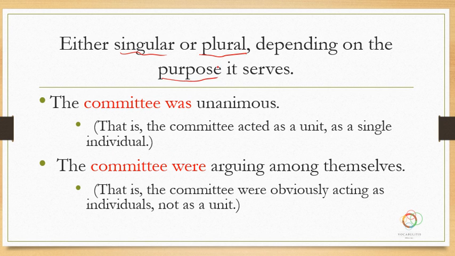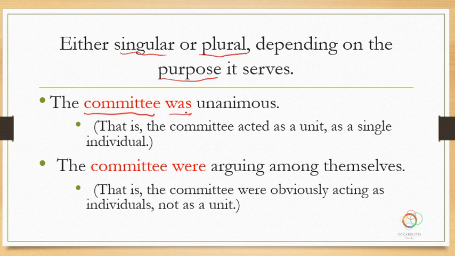So you have to really look at the sentence and think about whether you're talking about one individual or, well, the group as a whole as one individual, or the members of the group doing different things. So when we look at the example, the first one says the committee, that's a collective noun. The committee was unanimous.